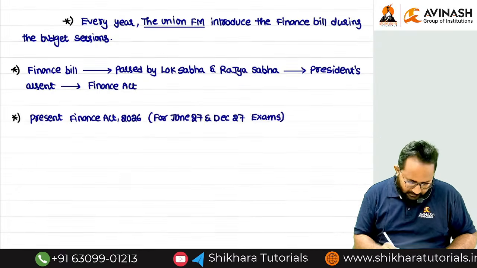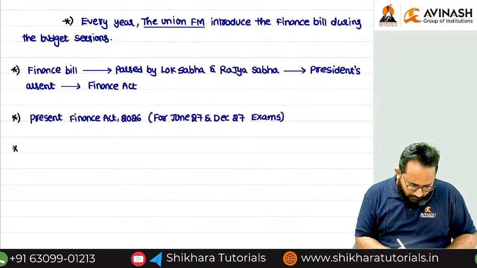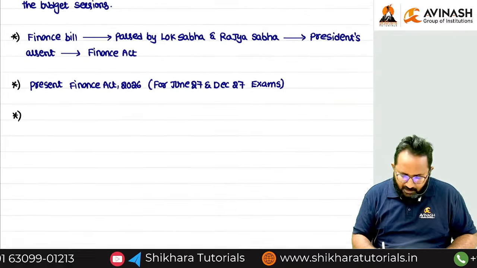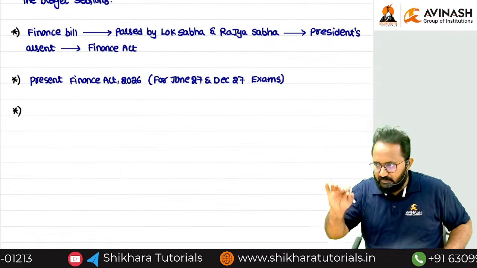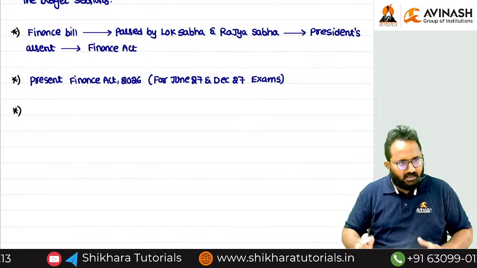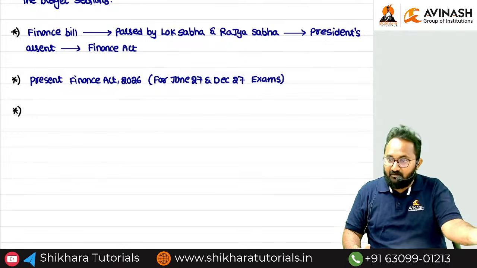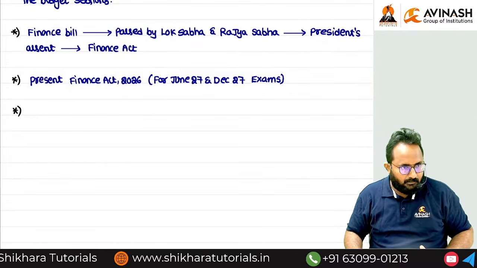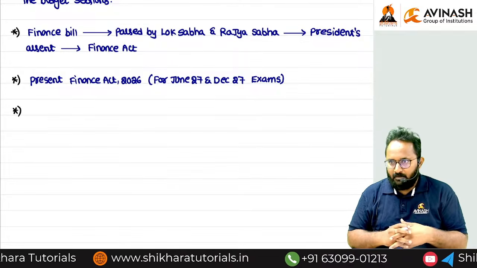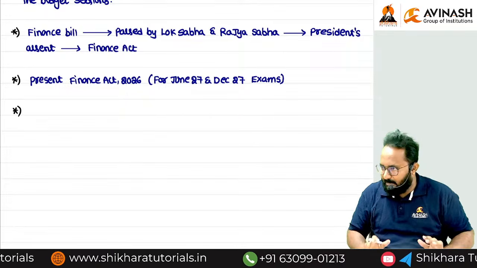Okay. Next, what is the background objective behind the introduction of the Annual Finance Act? Because of this Annual Finance Act, we can increase the tax rate, decrease the tax rate, remove one provision, add one provision, or modify one provision. This is called amendment, right? If you are changing anything in the existing structure, that is amendment.